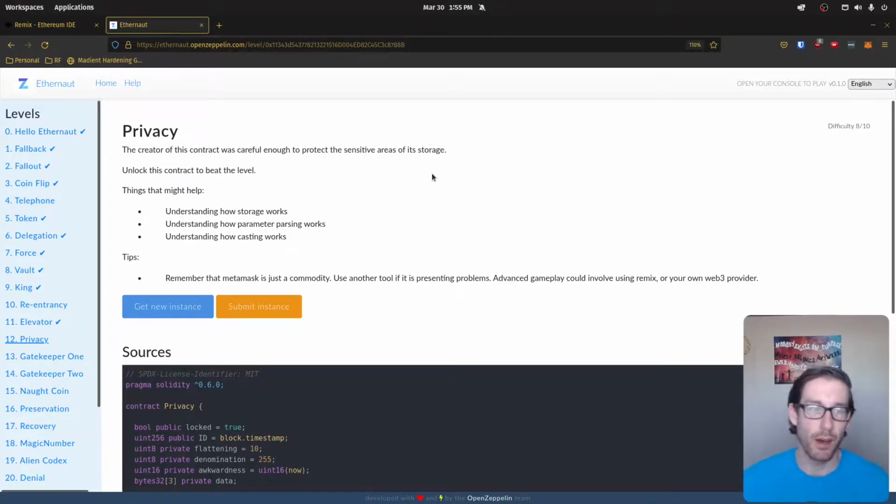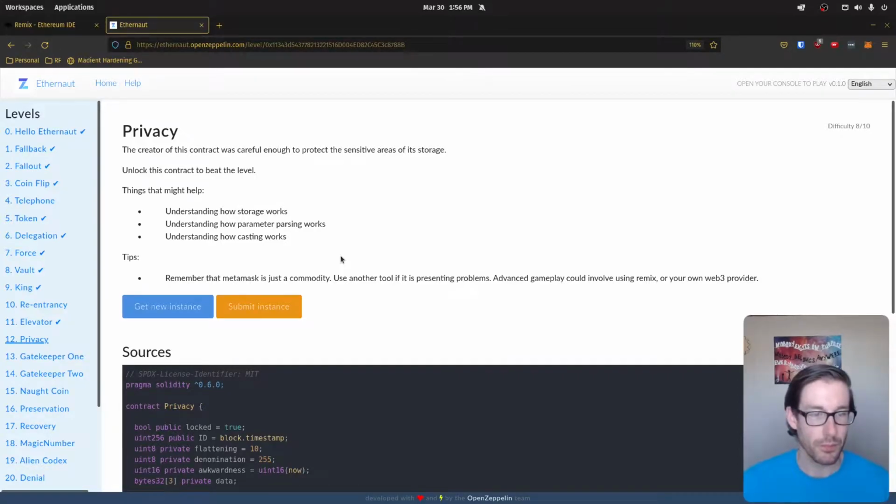Things that might help: understanding how storage works, understanding how parameter parsing works, and understanding how casting works. And a tip is to remember that MetaMask is just a commodity. Use any other tool if it is presenting problems. Advanced gameplay could involve using Remix or your own Web3 provider.